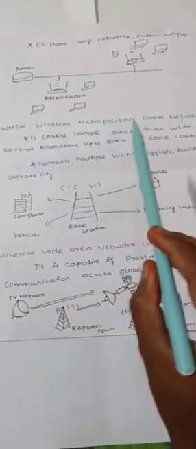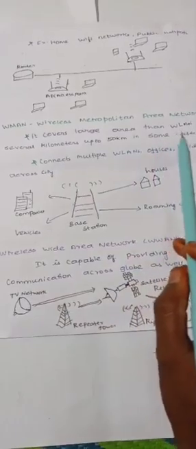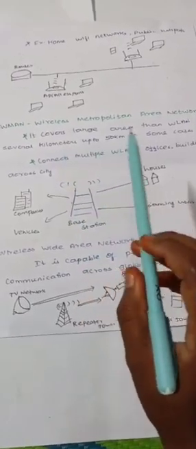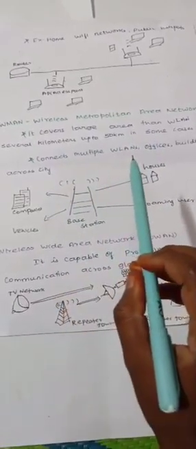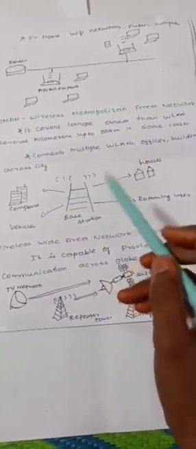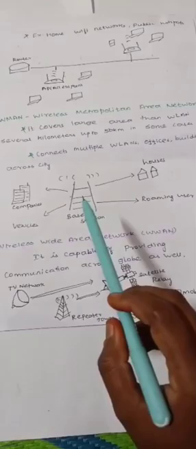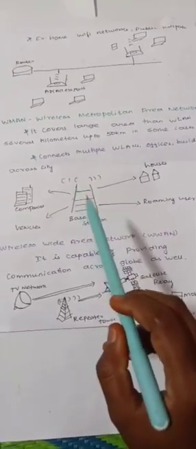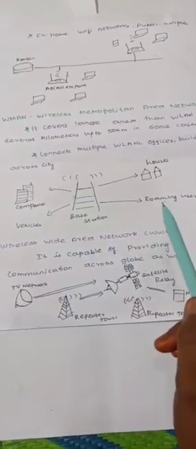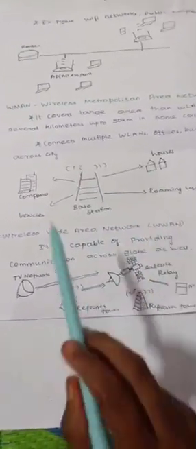The next type is WMAN, that is wireless metropolitan area network. It covers a larger area than the wireless local area network. It can send data up to kilometers. It connects multiple wireless local area networks, offices, and buildings across the city. This is the base station. We can receive the signal. It will send the signal to companies, vehicles, houses, and roaming users around the city.